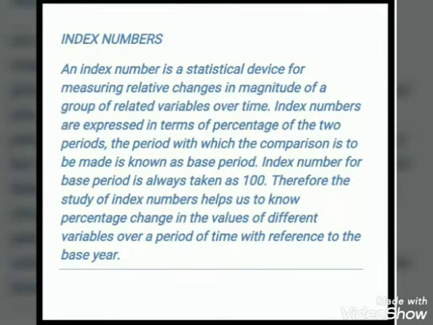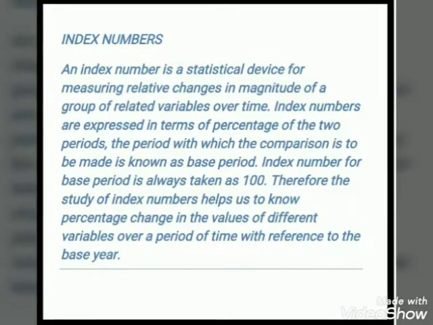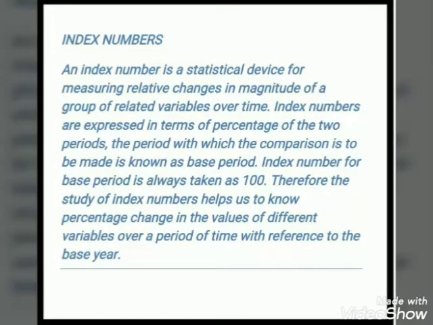You know very well that the index number of the base year is always taken as 100. So children, in simple language, index number helps us to find out the percentage change in the values of different variables over time with reference to some base year, and of course the other year happens to be the year of comparison.